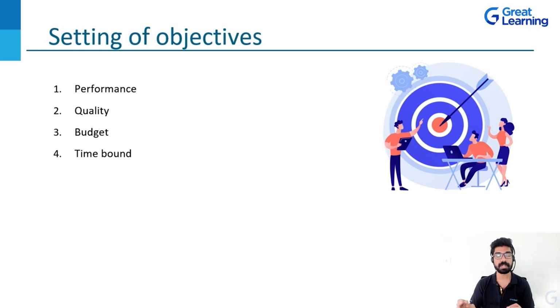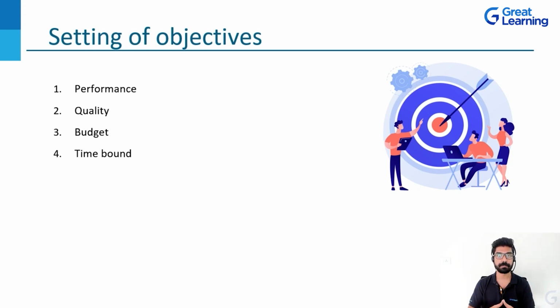So irrespective of whatever sector you are in, whatever domain you're working in, whichever organization you're part of, you should be working on your quality. All these things should be considered while you're setting your objective. Would you be able to make this particular project top notch? Will you be able to compromise on your quality? Will you be able to compromise on your performance? No. So you need to set your objective in such a manner that your quality and your performance are never compromised.